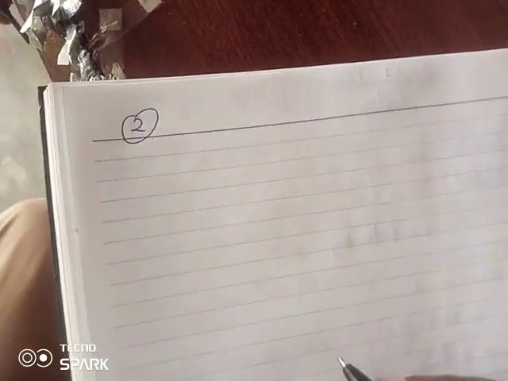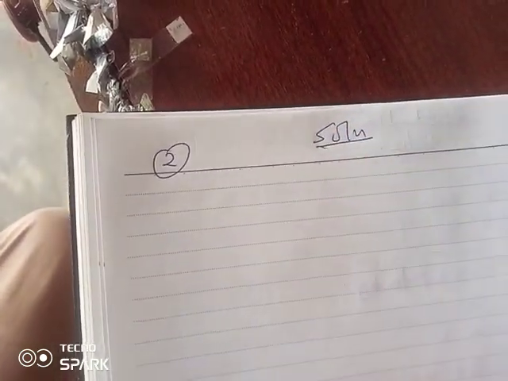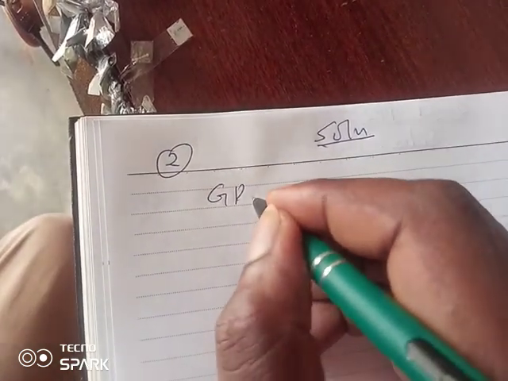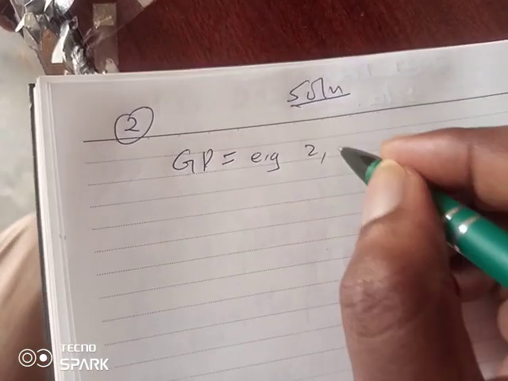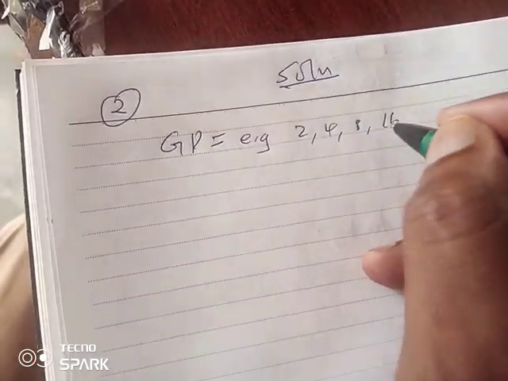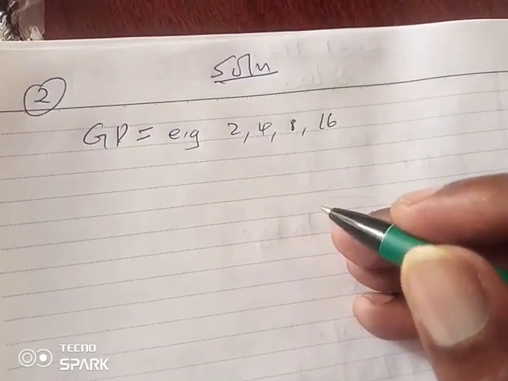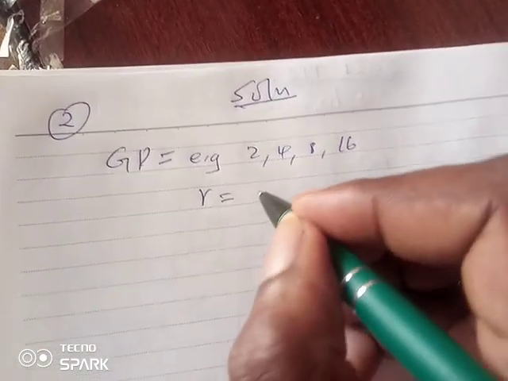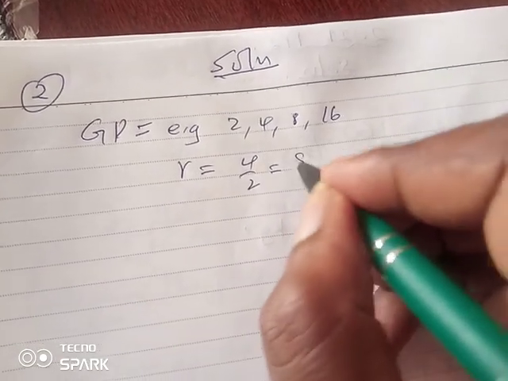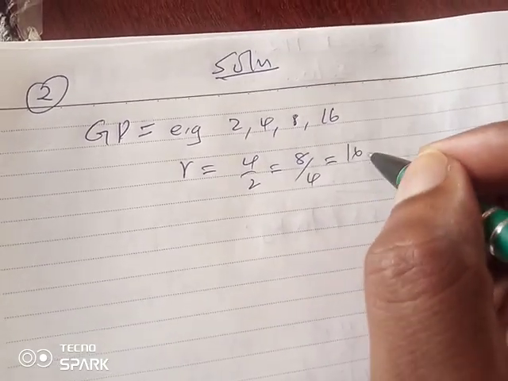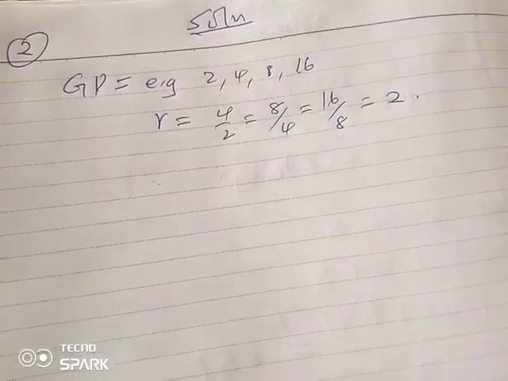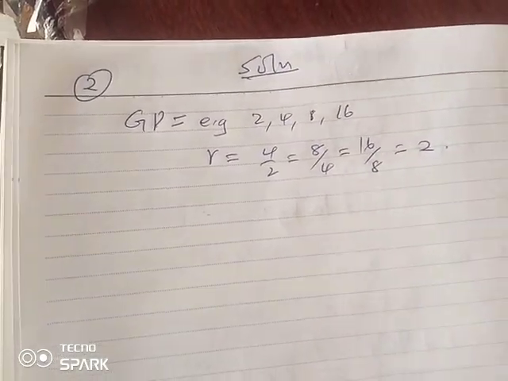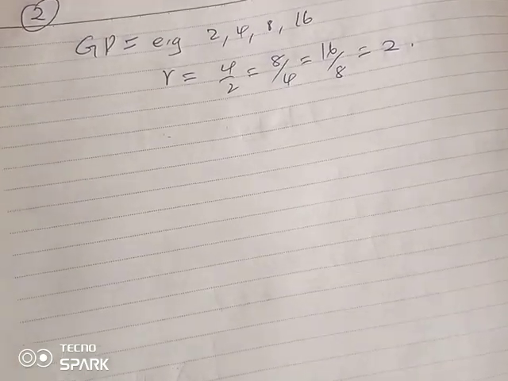So solution number 2, we are told the GP is increasing in nature. For example, let me assume 2, 4, 8, 16. The numbers are multiplying by 2. So the common ratio here will be 4 over 2, which should also be equal to 8 over 4, which should also be equal to 16 over 8, and that is 2. If you cancel through, you get a 2. So the one we are given here was also increasing, and therefore